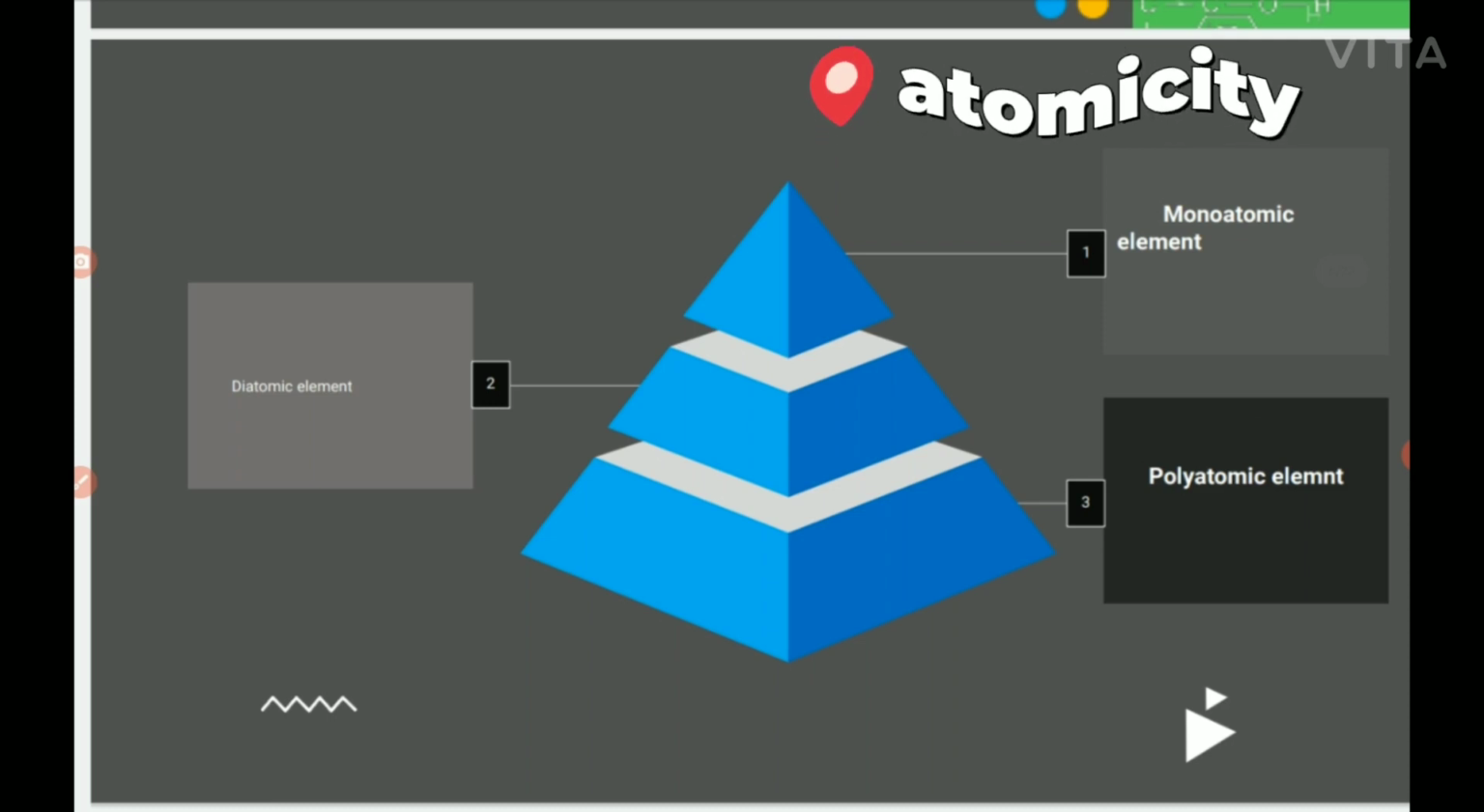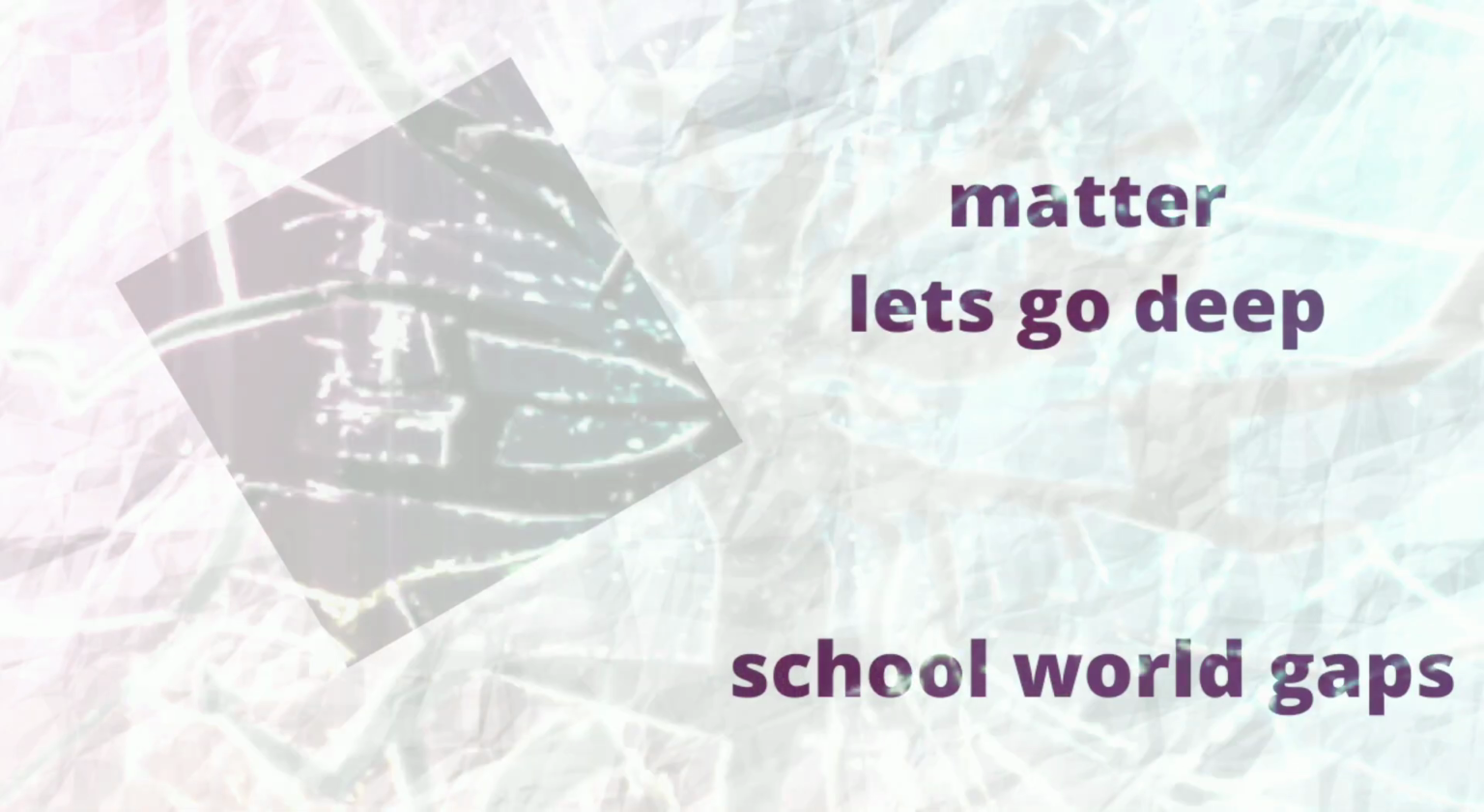Here is a small triangular structure which will help you recognize it. First, on the top, we have the monoatomic element, then we have the diatomic element.